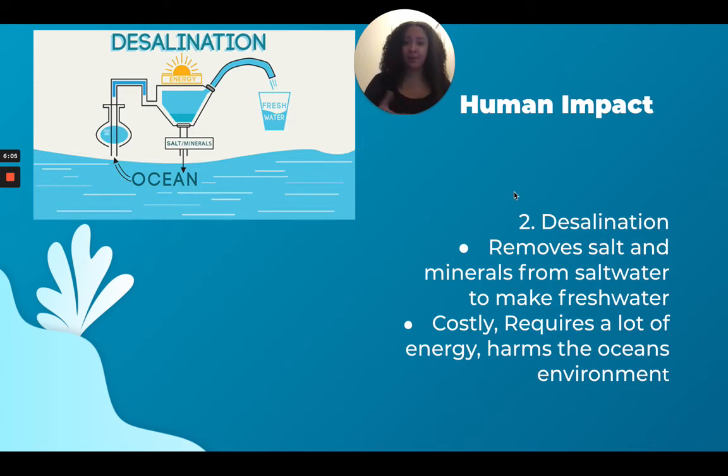Some of them use fossil fuels, which cause pollution. And desalination also harms the ocean's environment. It makes the ocean way too salty, and it just disturbs the environment in the ocean's ecosystem. Okay, so even though desalination sounds like a great idea, it's super costly. It damages the earth and requires a ton of energy.